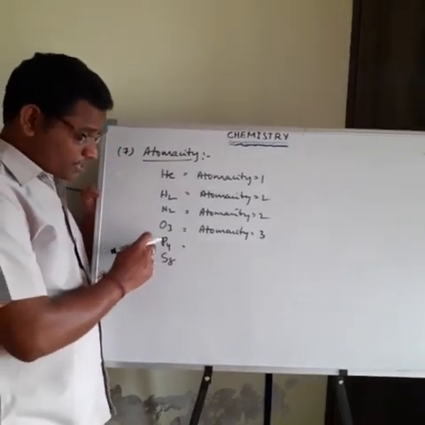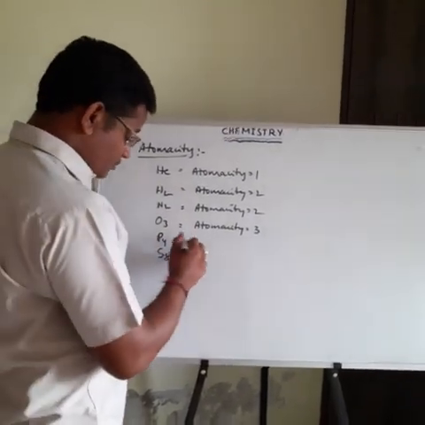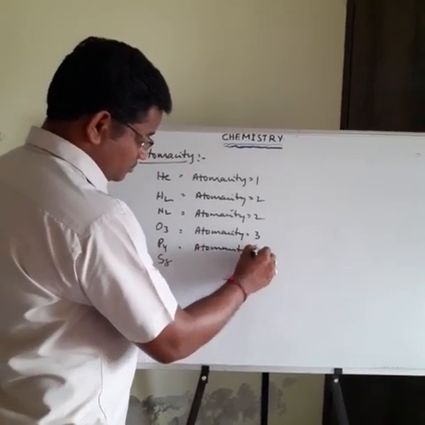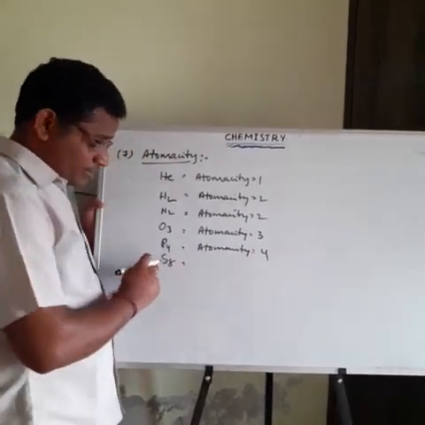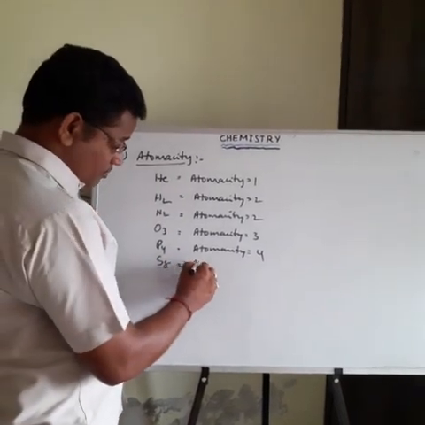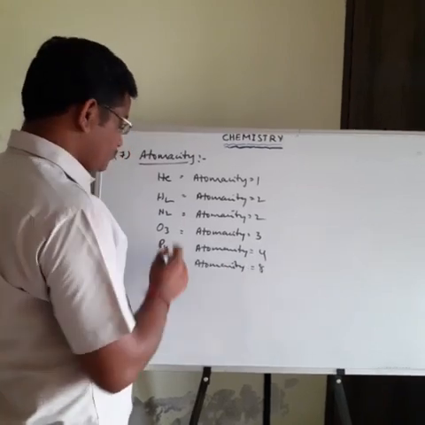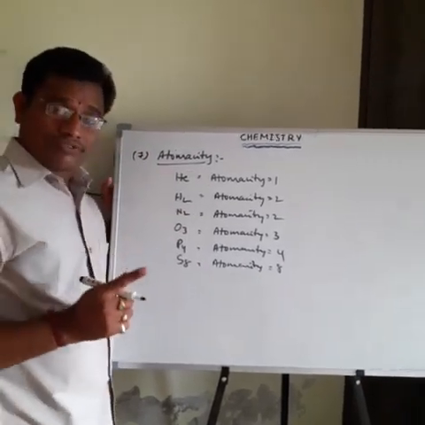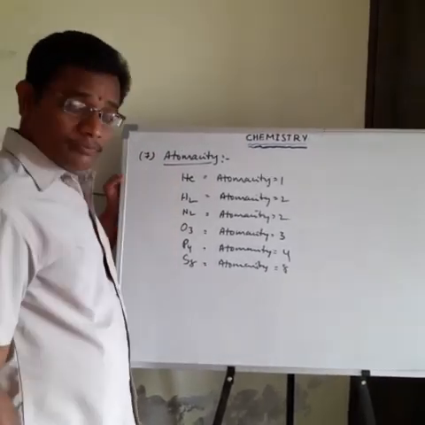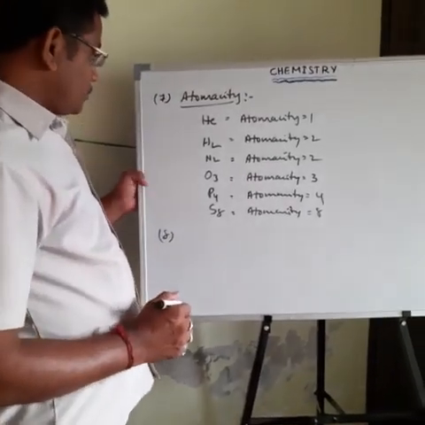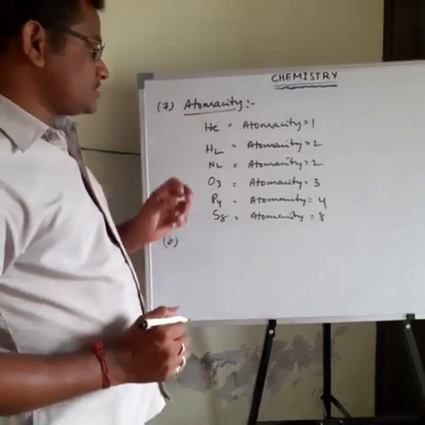Phosphorus: how many atoms are present in one molecule of phosphorus? Atomicity is 4. Sulfur element contains how many sulfur atoms? 8. So its atomicity is 8. That's why the number of atoms present in one molecule of an element is nothing but atomicity. So these are the basic fundamentals in chemistry.